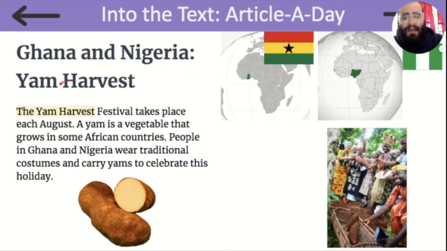Ghana and Nigeria, yam harvest. And here we have Ghana, which is a country in Africa. And here we have Nigeria, which is another country in Africa. The Yam Harvest Festival takes place each August. And this is a yam. It's like a potato. A yam is a vegetable that grows in some African countries. People in Ghana and Nigeria wear traditional costumes and carry yams to celebrate this holiday. And here they are in their traditional costumes and carrying yams.